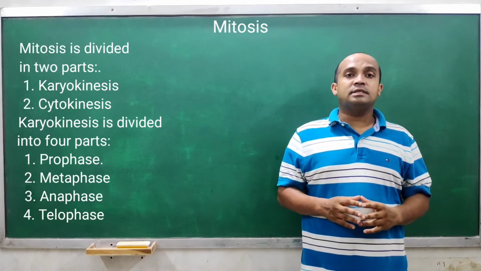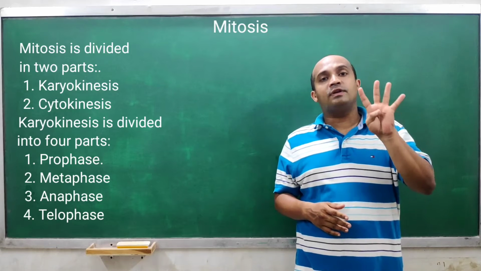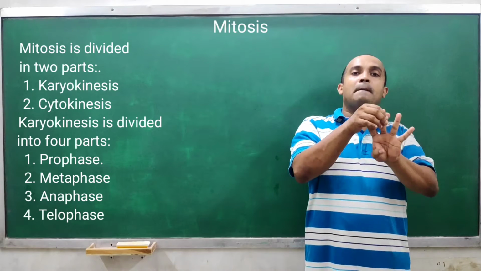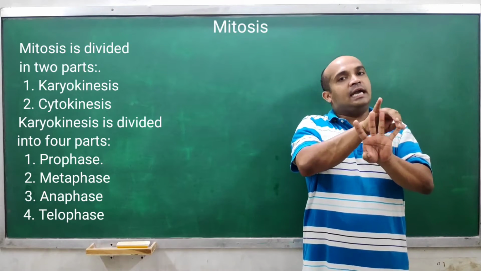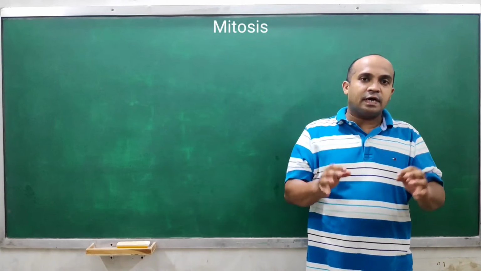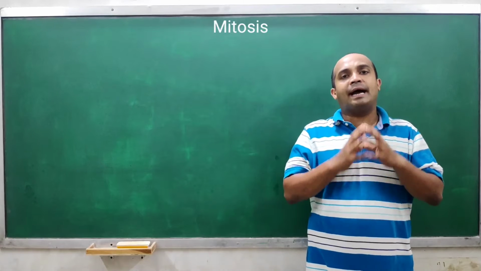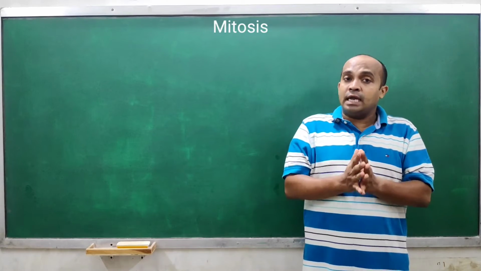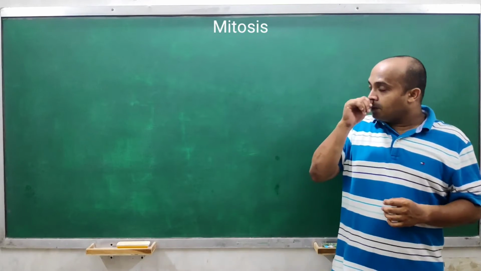And this karyokinesis is further divided into four different phases. That is prophase, metaphase, anaphase and telophase, right? So let's start with prophase. Prophase is the first phase of mitotic cell division in karyokinesis. So let's talk about prophase.